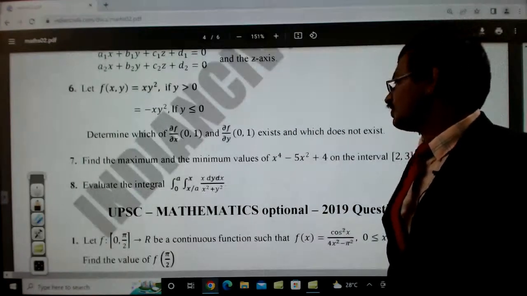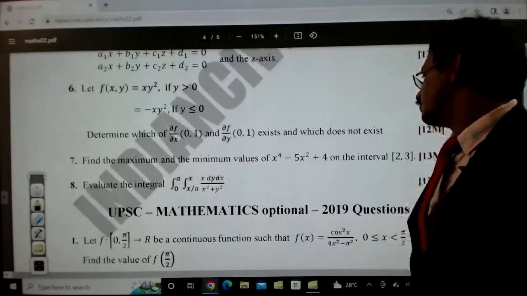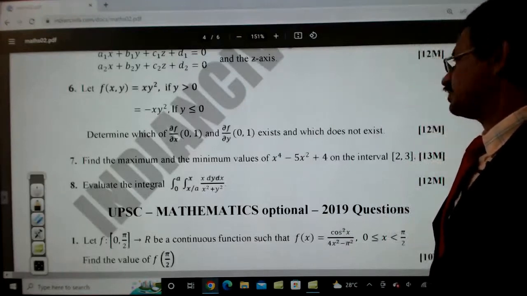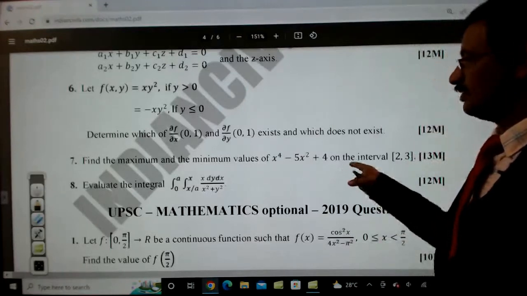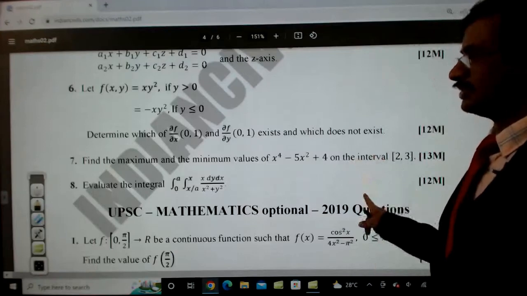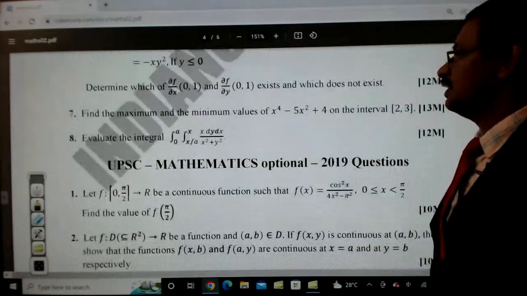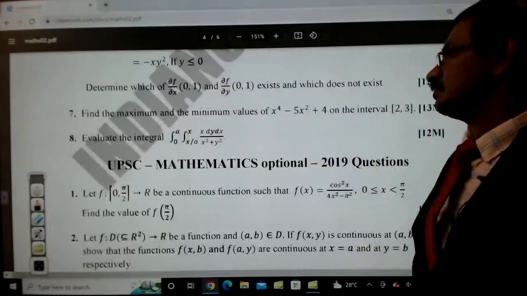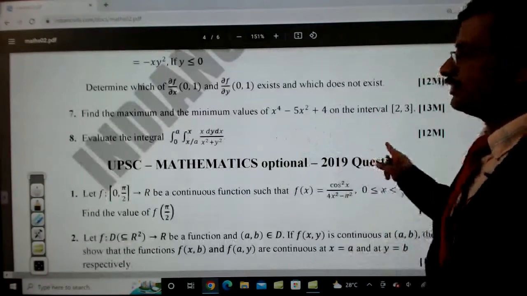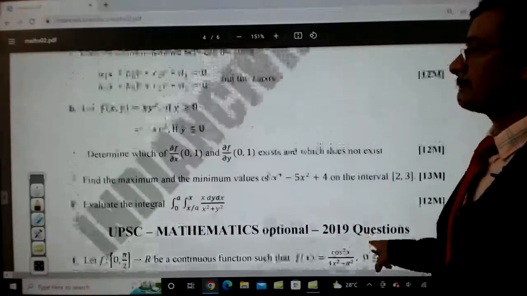And find the maximum and minimum value of x power 4 minus 5x square plus 4 on the interval 2, 3, right? So this is the maximum and minimum technique, a simple, straightforward question. And evaluate the integral 0 to a, x by a to x, dy dx divided by x square plus y square. This is a very, very simple question, finding the double integral straight away.